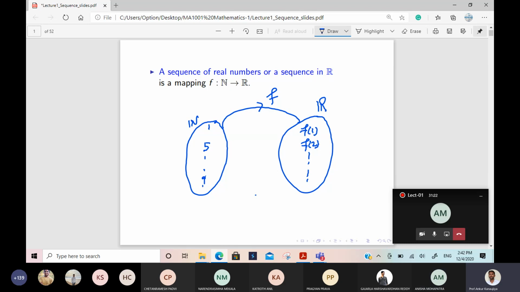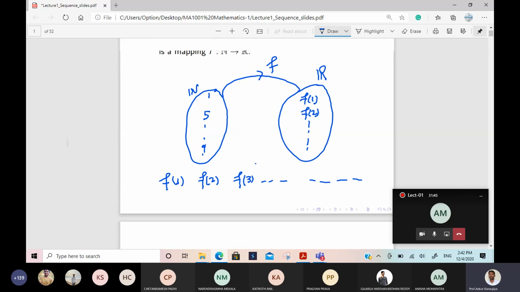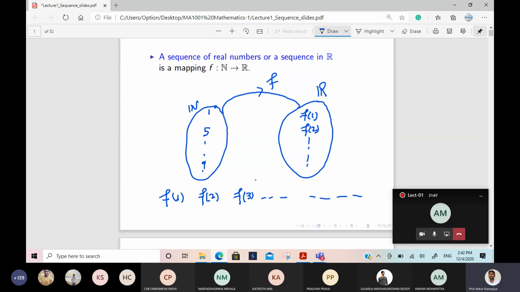So f of 1, f of 2, whatever sequence comes, it is in order. What is the meaning of order? It means it will maintain order. That means f of 1 will come first, then f of 2, like we are counting starting from 1, 2, 3 and so on. So in this order, whatever we get, that is called a sequence. This is the actual definition of a sequence.